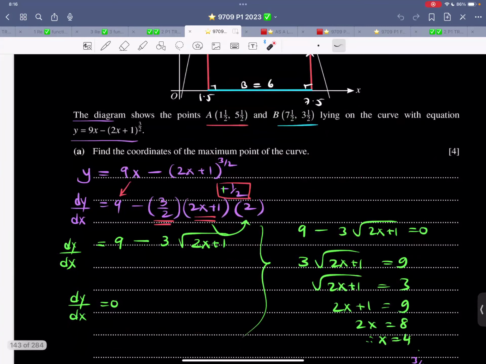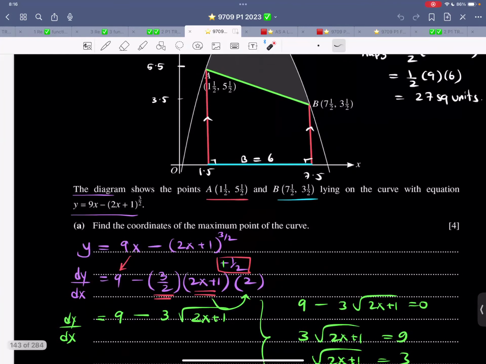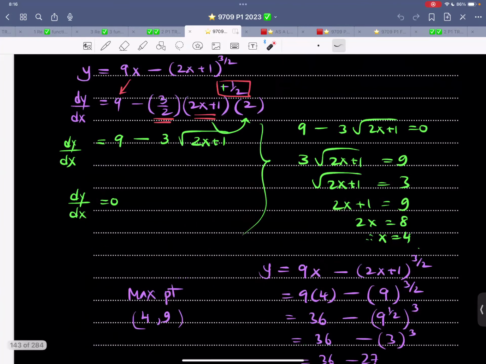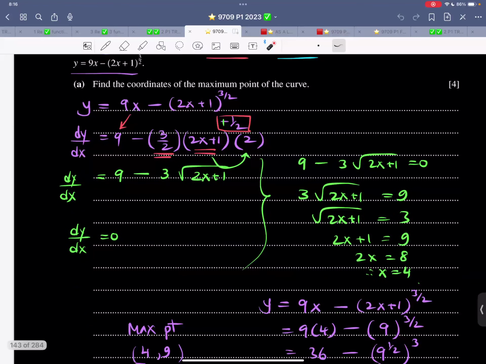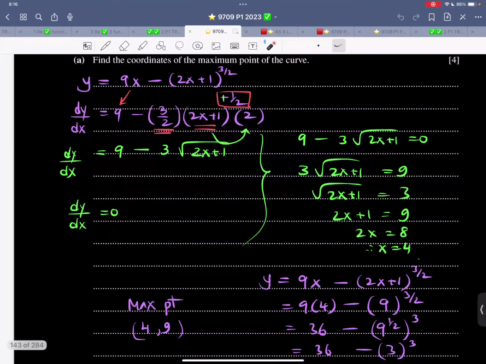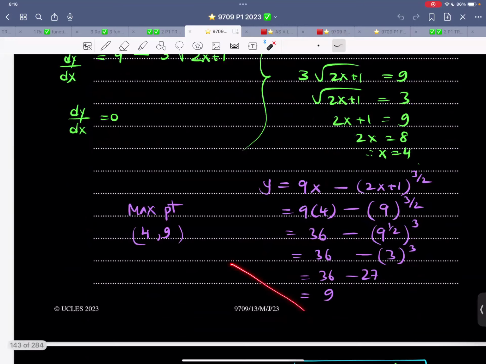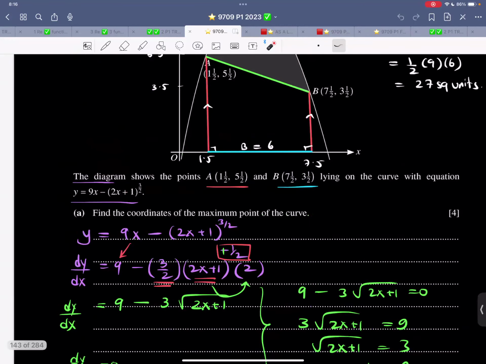That is differentiation. You differentiate, simplify, make it equal to 0, solve this equation, you get 1 point. Coordinates, that means the y also. So don't forget that. Also, it is advisable to read the marks. 4 marks means there is some sort of solid working. Of course, 2 marks, 1 mark, 3 marks, 4 marks, 5 marks, 6 marks, everything is solid. But 4 marks means elaborate working. So basically 1 mark over here for simplification, 1 mark for finding the x coordinate, and 1 mark for finding the y coordinate.